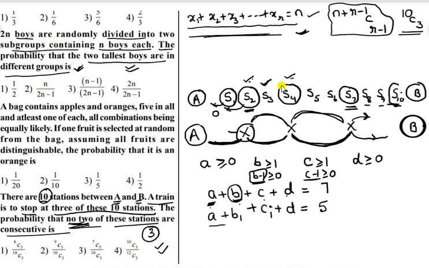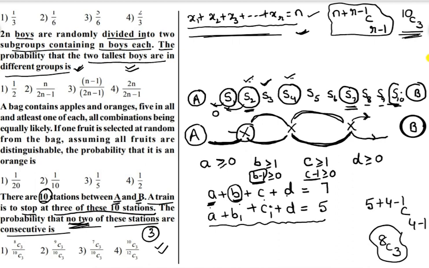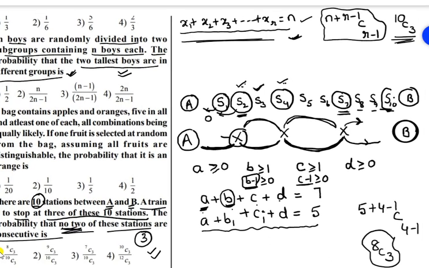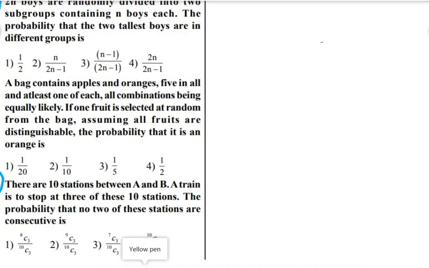Now we have to find the number of non-negative integral solutions of that equation, which is given by n plus r minus 1 C r minus 1. That is nothing but 8C3. So favorable cases are 8C3, total number of cases are 10C3. So you will get the first option as correct, right? Observe.